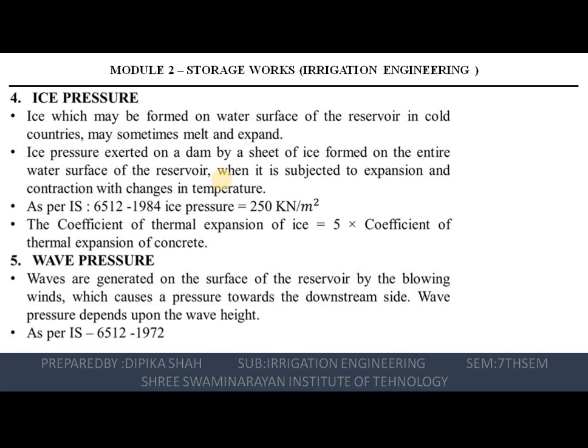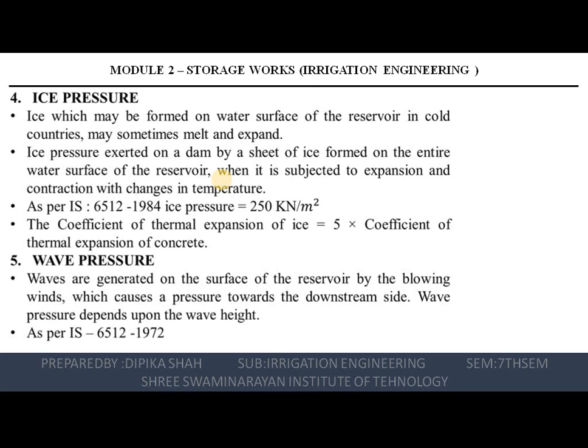So as per IS 6512-1984, ice pressure is 250 kilonewton per meter square applied to the face of the dam over the anticipated area of contact of the ice with the face of the dam, right? So the coefficient of thermal expansion of ice is 5 times the coefficient of thermal expansion of concrete. If we multiply the coefficient of thermal expansion of concrete by 5 times, then we get the coefficient of thermal expansion of the ice.